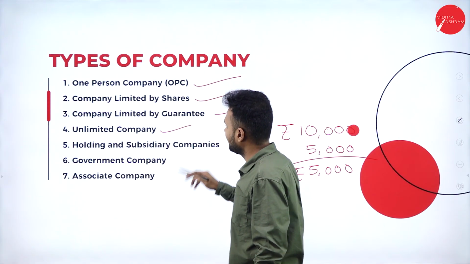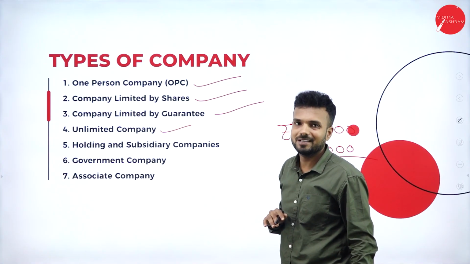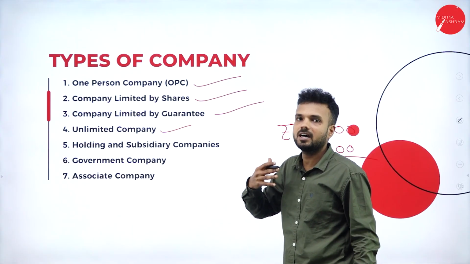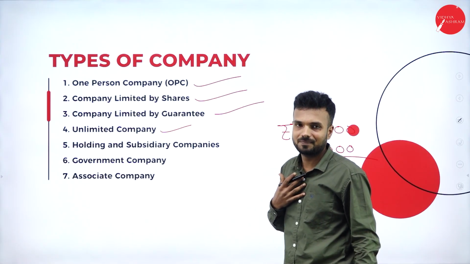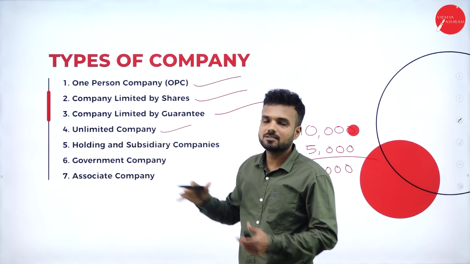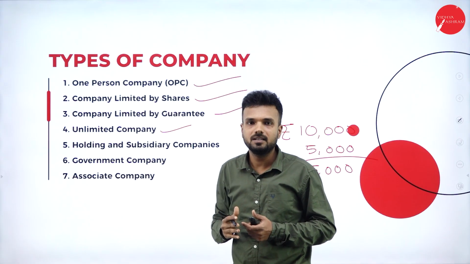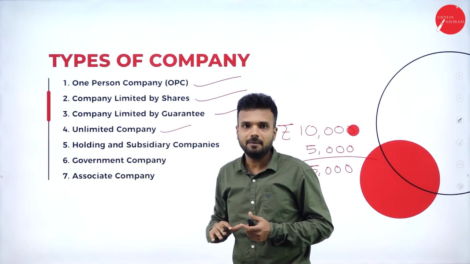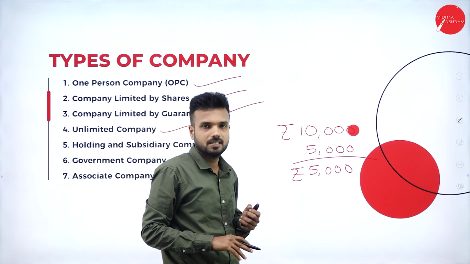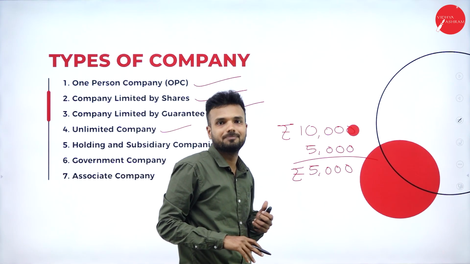Unlimited company. An unlimited company is the opposite of a limited company, that is, a company limited by shares. In a company limited by shares, the rights of the shareholders are safeguarded. But an unlimited company does not safeguard the wealth of the shareholders. For example, a shareholder holds a share worth 10,000 rupees. He had initially paid 5,000 rupees, and is liable only to pay 5,000 rupees.